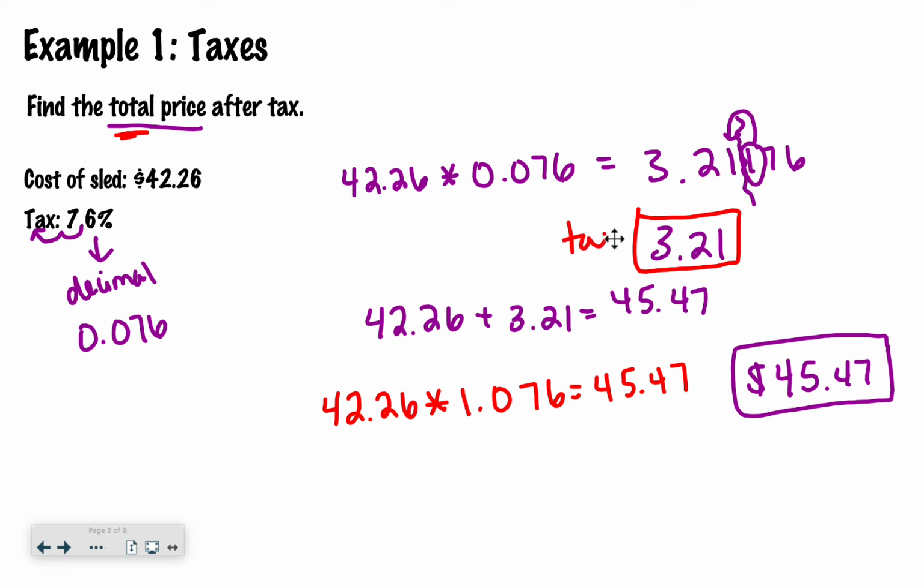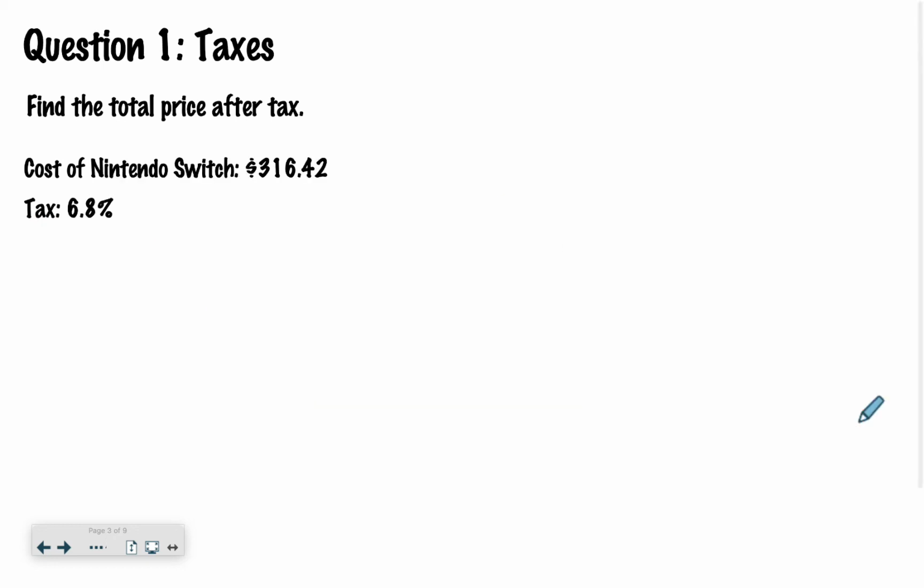Okay, so that's the tax. This is the total. Be sure to carefully read the problem that you're looking at, so that you don't lose points because you calculated for the wrong thing. All right, now I want you to figure out the total cost of this Nintendo Switch after we apply a 6.8% tax. Good luck.